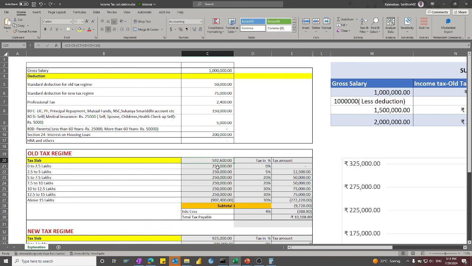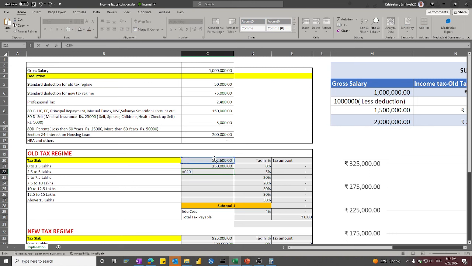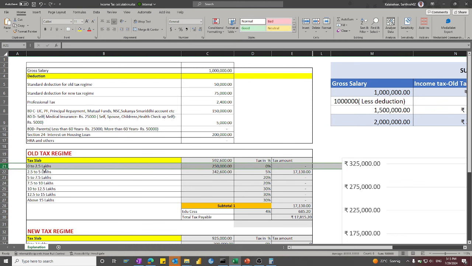Now we have to split this taxable income of 5,92,600. I will explain so that you can understand. From 0 to 2.5 lakhs, you put 2,50,000, and 5,92,600 minus 2,50,000 is 3,42,600. Before I explain the next slab, you have to understand that 0 to 2.5 lakhs means only 2.5 lakhs can be updated.